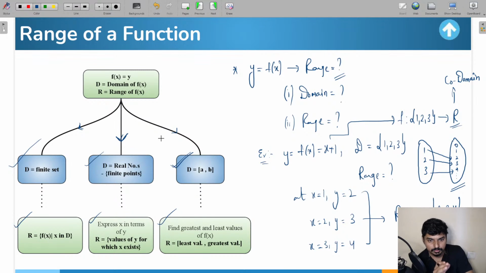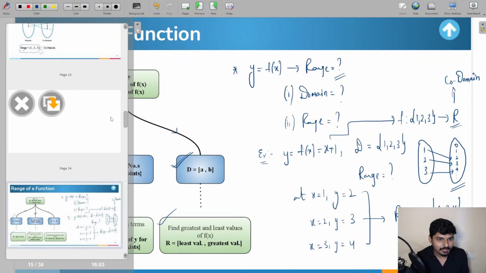So according to these three methods, you can basically decide whenever a question is given for you, आप आराम से decide कर सकते हैं, okay, which category it falls into, and according to that, you apply the method and get the solution. Okay. So एक previous year question हो जाए अभी, because we are done with the concept of domain and range of the function. So shall we do a previous year question, everyone? एक previous year question where you can basically see the direct application of all these concepts.